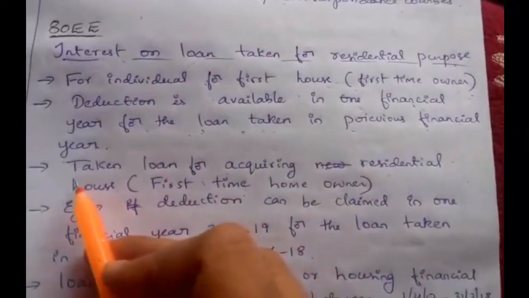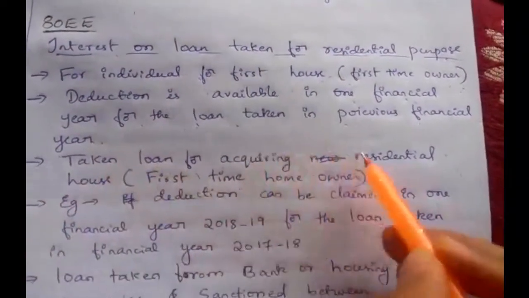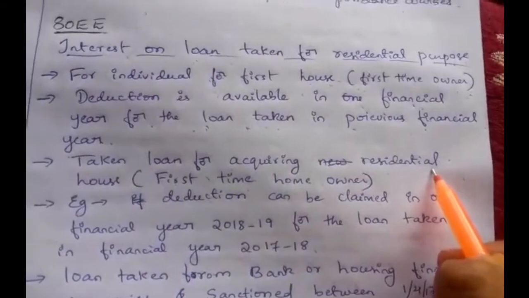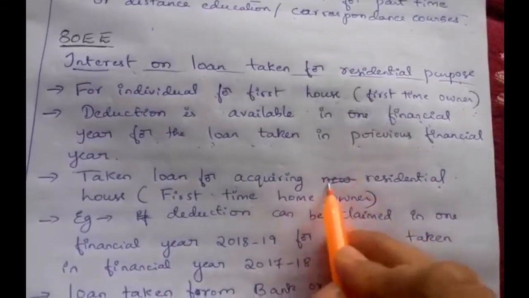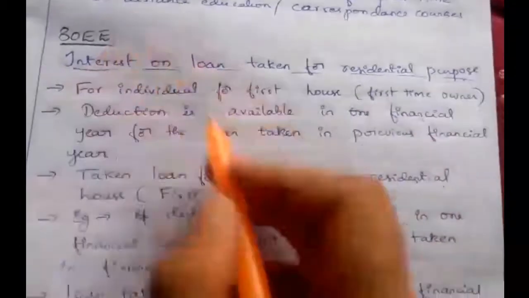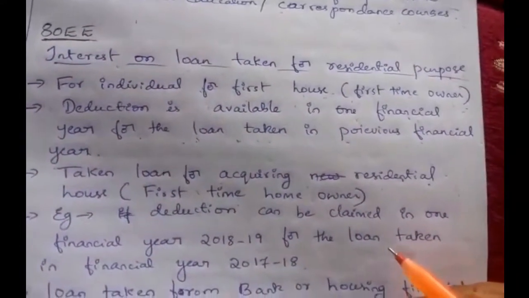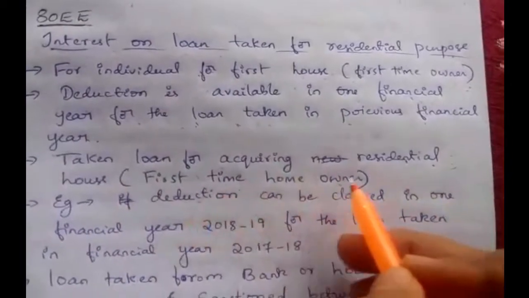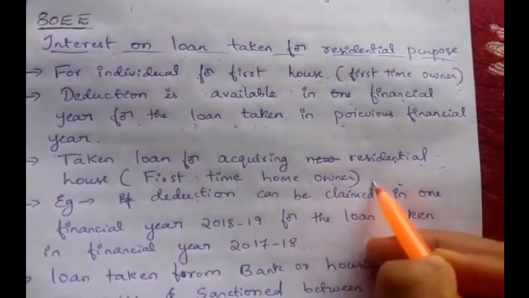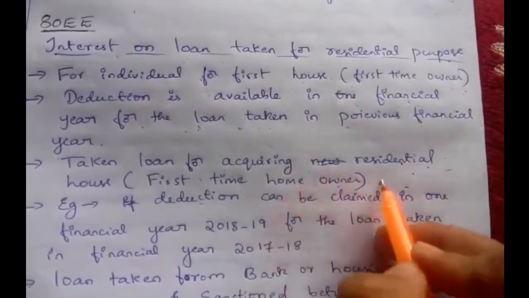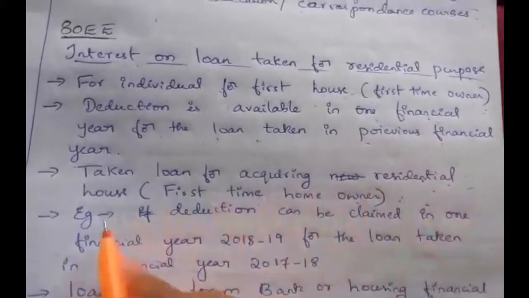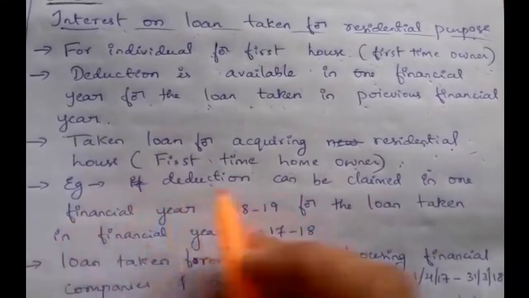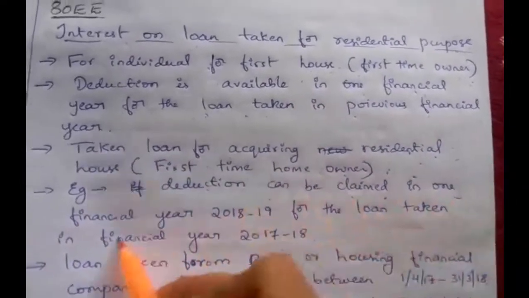Next, the loan should be taken for acquiring a residential house. It should not be for any other purpose. Then he can claim a deduction under section 80EE, and he should be a first time home owner. He should not own any other house property at the time of sanction of the loan. Example, the deduction can be claimed in one financial year.